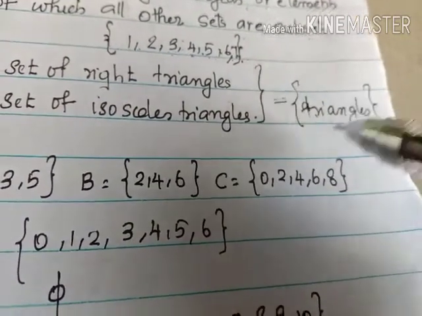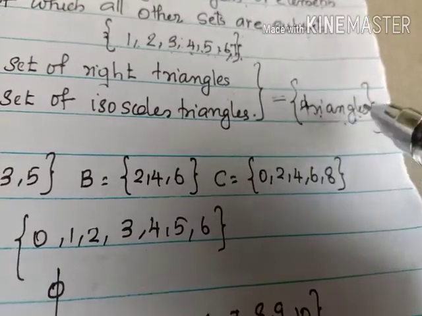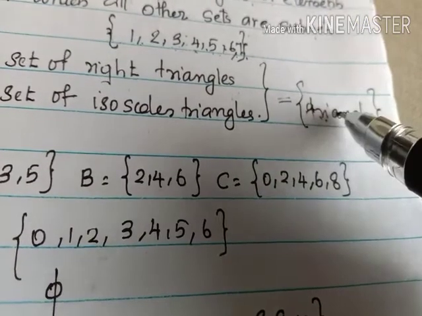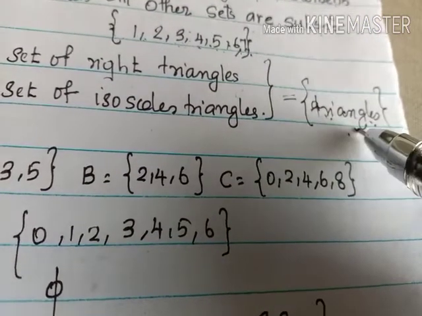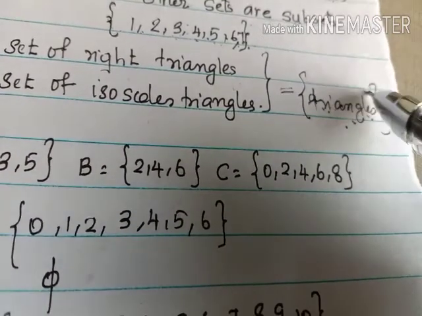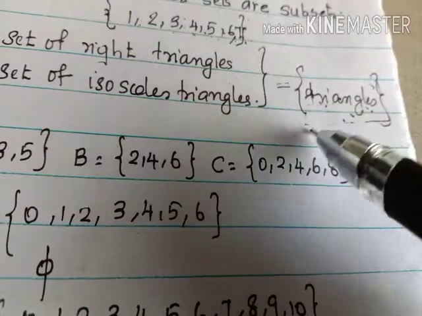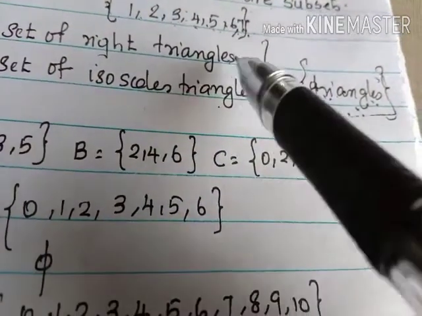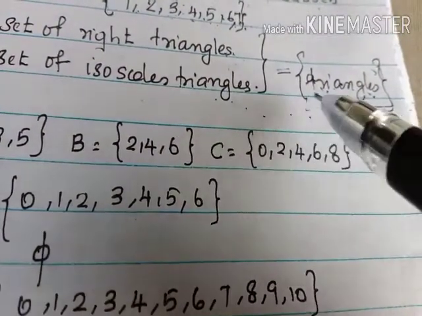The set of all triangles means this triangle set contains a right triangle, isosceles triangle, equilateral triangle, scalene triangle, etc. So if we consider the set of all triangles, these two sets become its subsets.